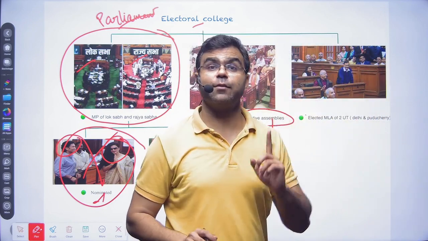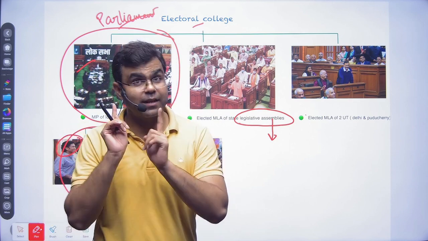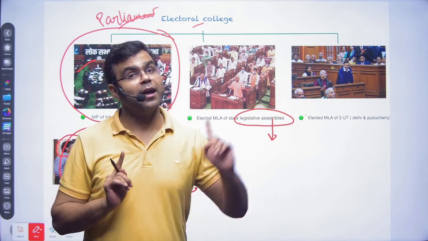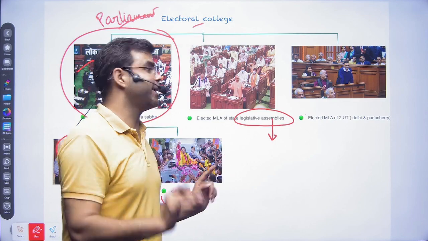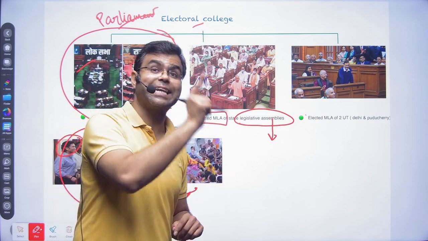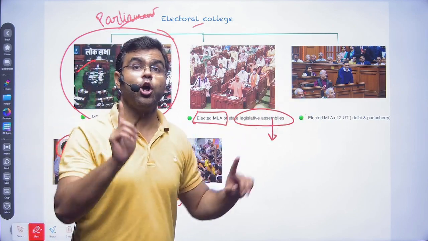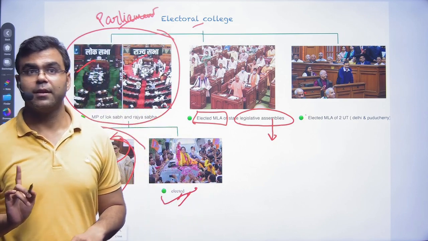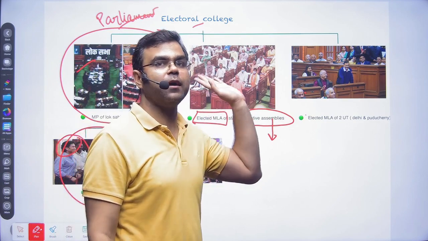Again, the thing comes up, sir, even in the assemblies, everyone is not elected. There are some nominated members also. The same rule applies here also. All the elected MLAs of state assemblies are allowed in the electoral college, not nominated members. Okay, so we are done with the states, we are done with our parliament.